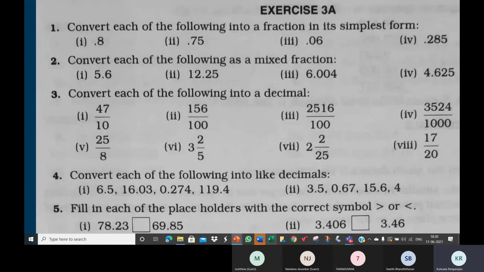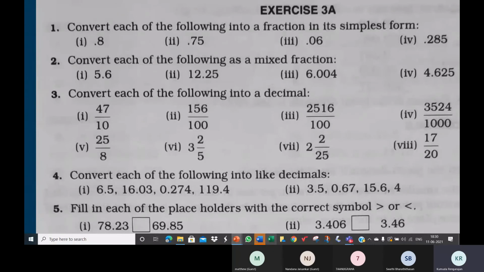All of you have to complete multiplication of decimals. Everything should be completed. Addition and subtraction of decimals, that is, we convert them to like decimals and then add or subtract. If you feel there are too many sums, you can discuss with your parents and then work a few for practice.